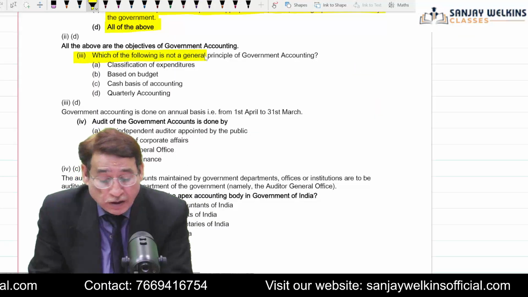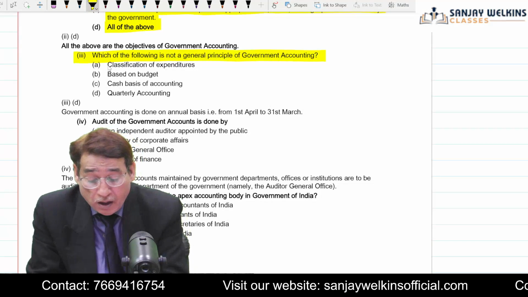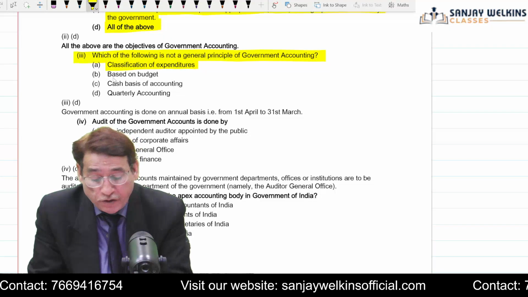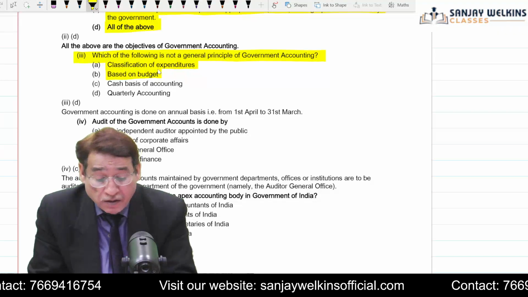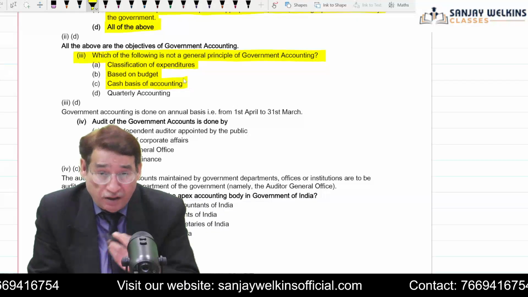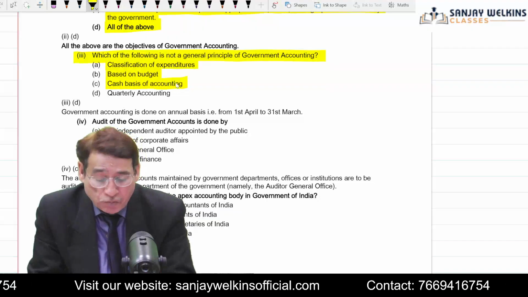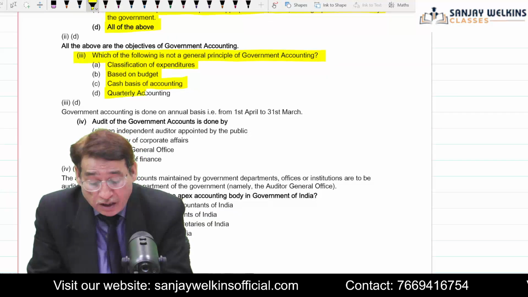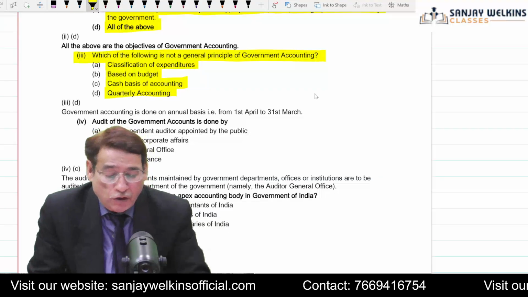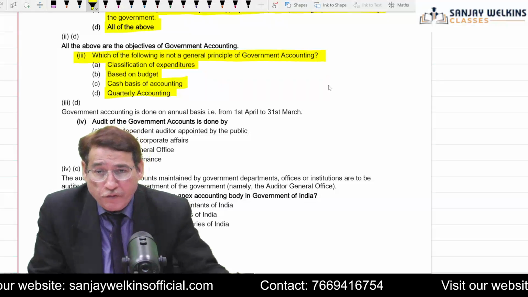Which of the following is not a general principle of accounting? Not a general principle of accounting. Classification of expenditure is a general feature. Based on budget, again it is a general principle of government accounting. Cash basis of accounting, again it is a general principle. Generally government accounting is done on cash basis, as we know. Quarterly accounting. Now, quarterly accounting, this is incorrect because it is not a general principle of accounting. As we know, government accounting is generally done from 1st of April to 31st of March.